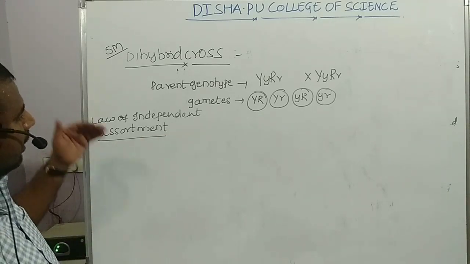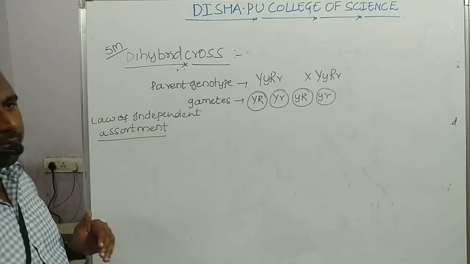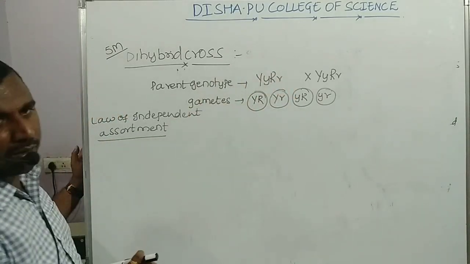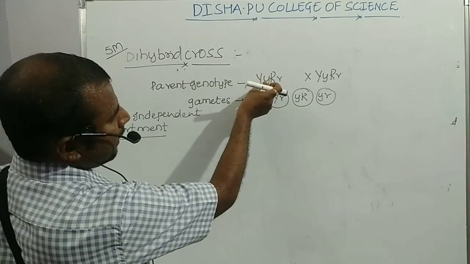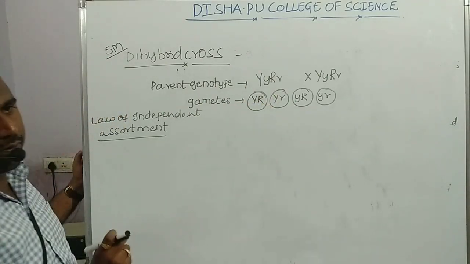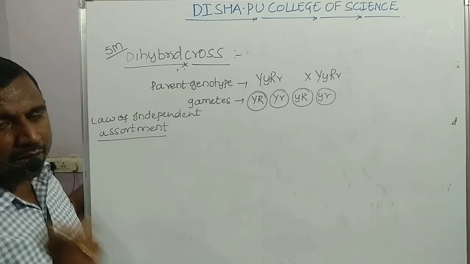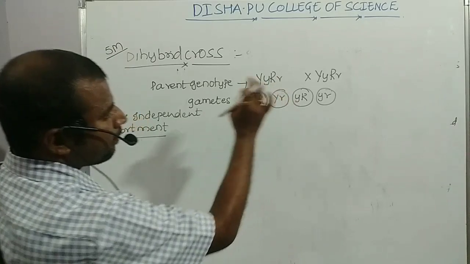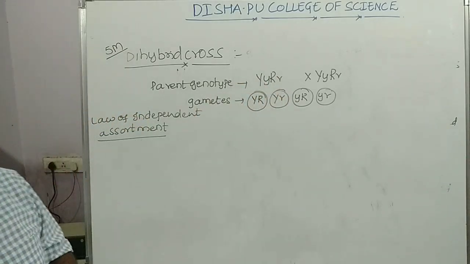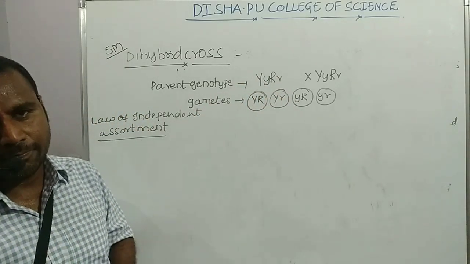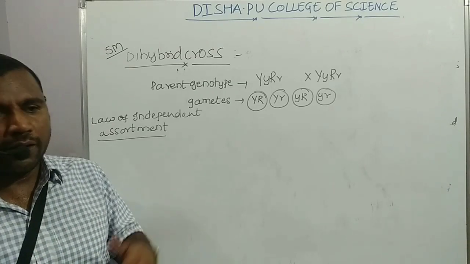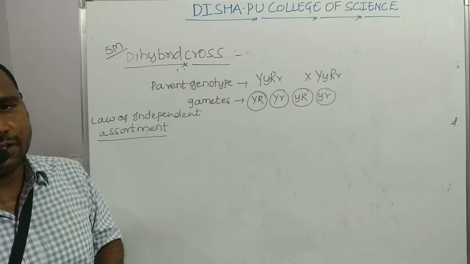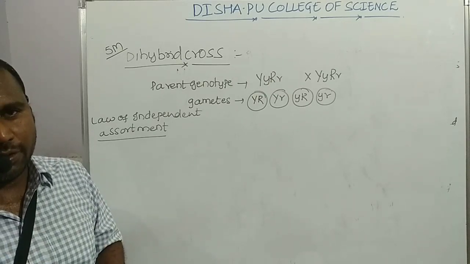And in the law of independent assortment, of the pairs of characters present in the F1 hybrid individual, one pair of characters will move independently for the formation of the gamete during meiosis, and another pair of characters will move independently for the formation of the gamete during meiosis. And when these gametes undergo fertilization, that leads to the formation of the zygote, which forms a new combination.